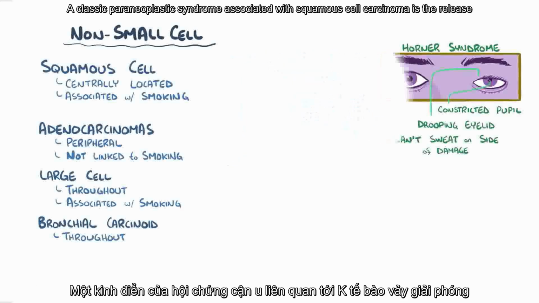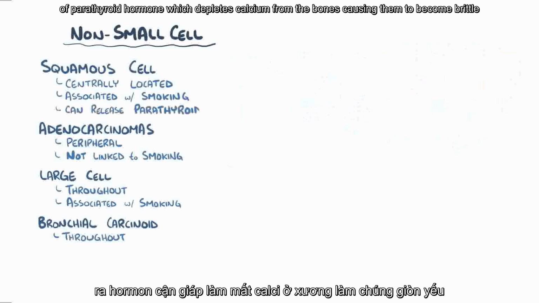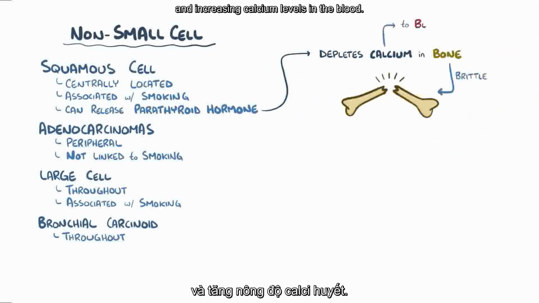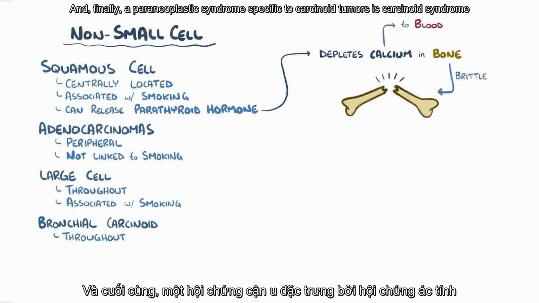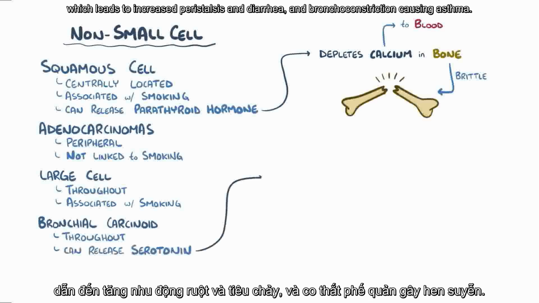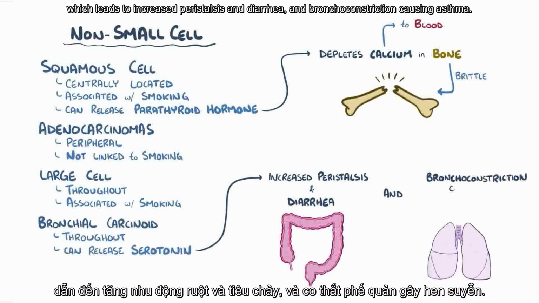A classic paraneoplastic syndrome associated with squamous cell carcinoma is the release of parathyroid hormone, which depletes calcium from the bones, causing them to become brittle, and increases calcium levels in the blood. And finally, a paraneoplastic syndrome specific to carcinoid tumors is carcinoid syndrome, which causes the secretion of hormones, particularly serotonin, which leads to increased peristalsis and diarrhea, as well as bronchoconstriction, which causes asthma.